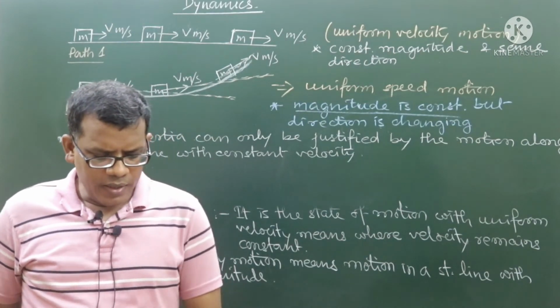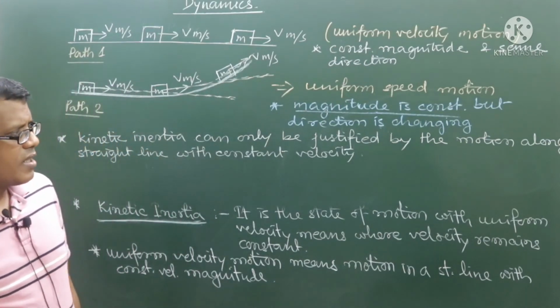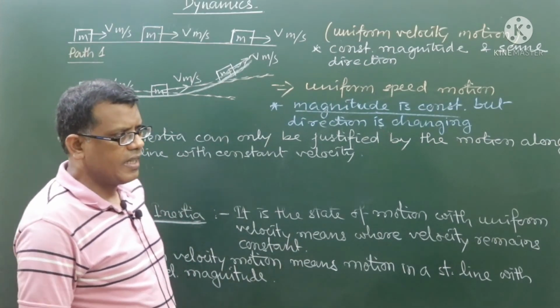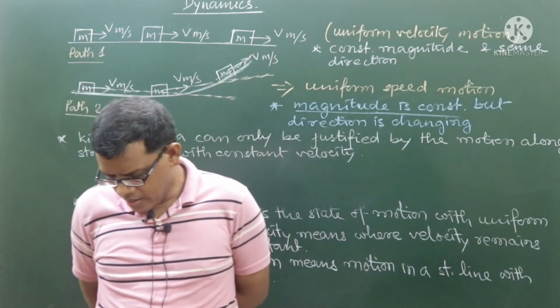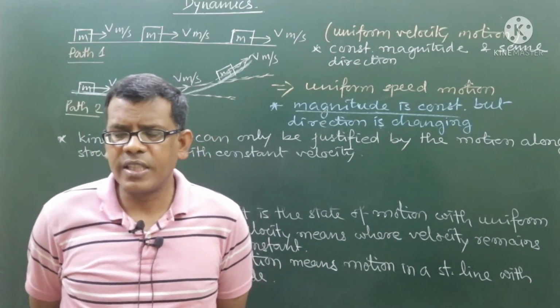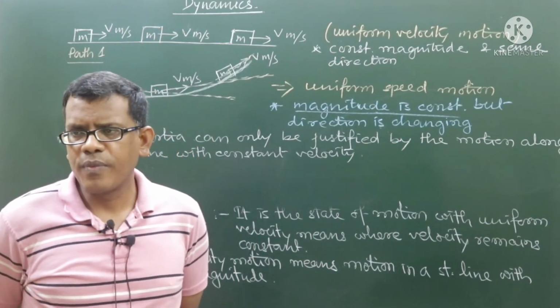So ultimately, whenever we use the word inertia, either static inertia or kinetic inertia, we are talking about the state when there is no force.